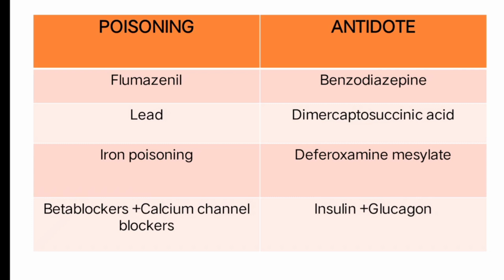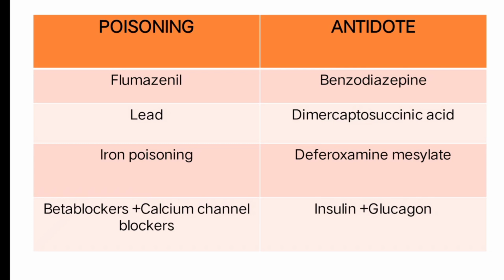Next is lead poisoning. For lead and iron poisoning you have to learn certain words by heart, but the previous poisonings we can identify with the help of pronunciation. For lead poisoning we administer dimercaptosuccinic acid, and for iron poisoning we give deferoxamine mesylate.